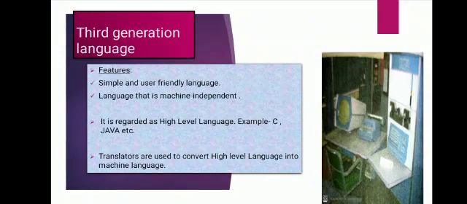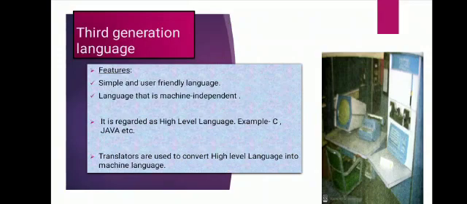Now, let us discuss about high level language or third generation language. See, two main important features or advantages we can say of third generation language: it is simple and user friendly language and it is machine independent. High level language is a pure English based language a user can easily understand and write its code.